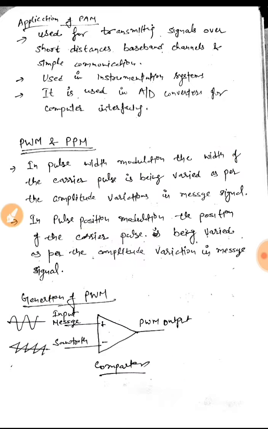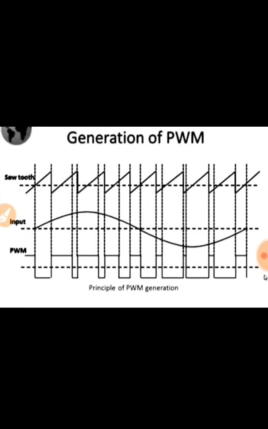It will compare both these signals to get the pulse width modulated output. Let's see how. This is the diagram. This is the sawtooth wave, you can see over there, and this is our input signal of low frequency. So it will compare the amplitude of both of them.